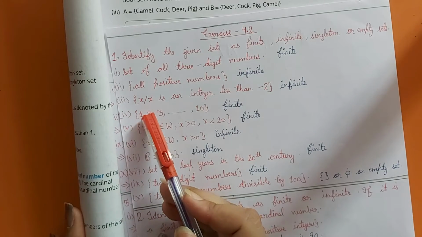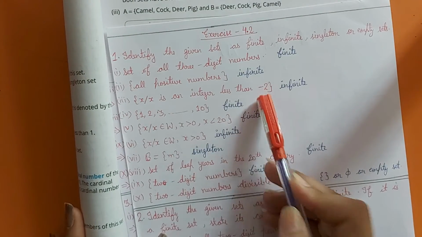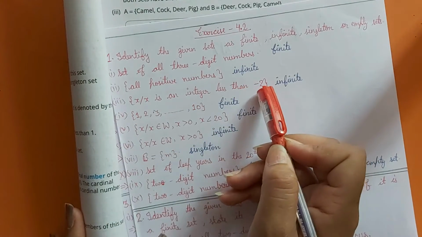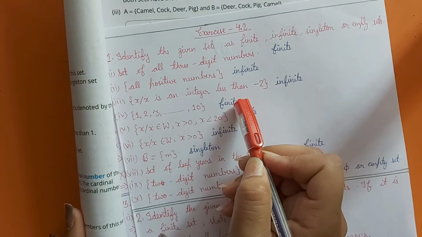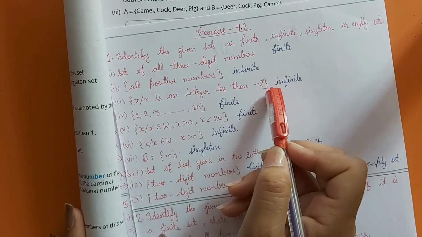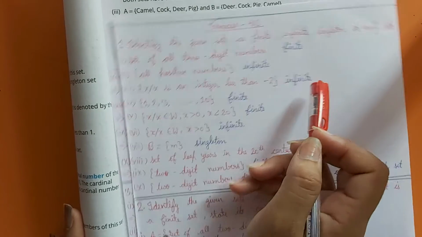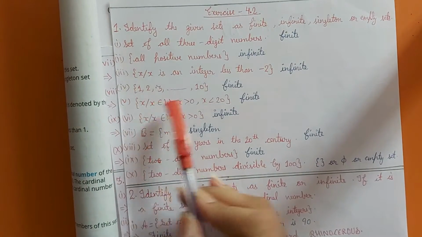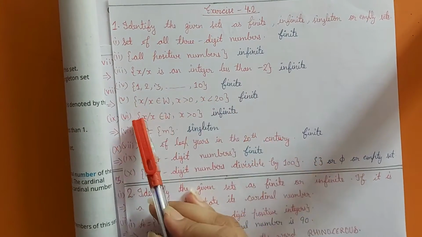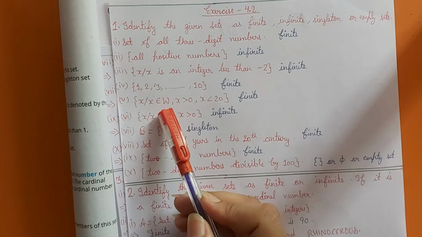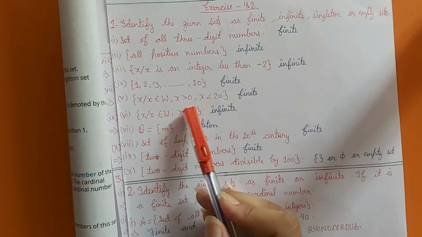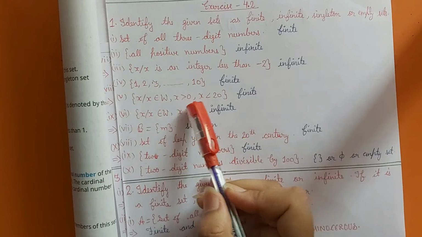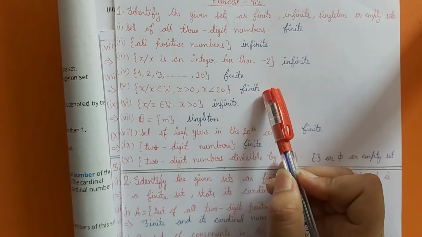Next, {x : x is an integer less than -2}. Means if x is an integer less than -2, we have a number of integers. We cannot define what are the integers less than -2. So this is an infinite set. Next is a set of 1, 2, 3, 4 up to 10. That is a finite set. Next is {x : x belongs to W}, where W stands for the whole numbers, x is greater than 0 and x is less than 20. Means the value of x lies between 0 and 20. So it is a finite value. So our set is a finite set.